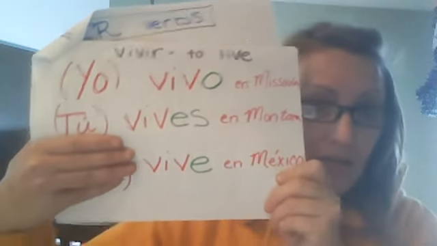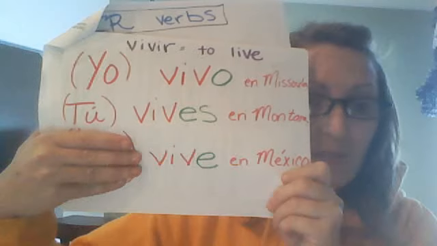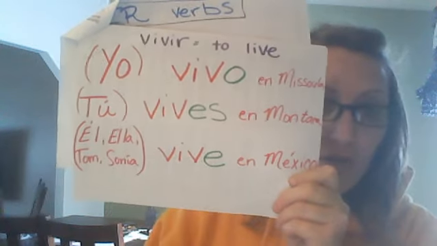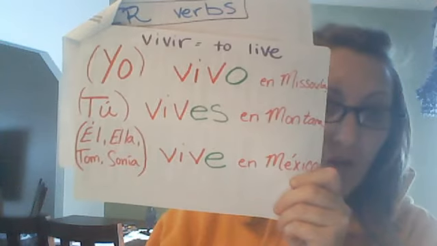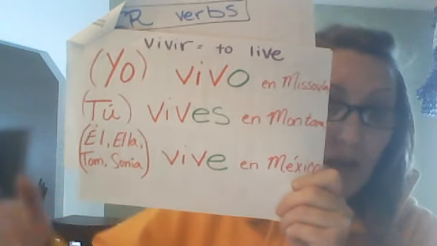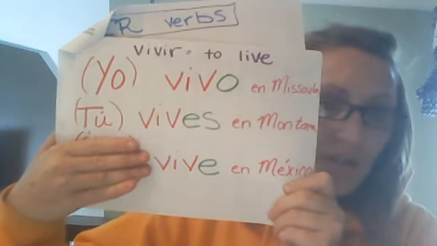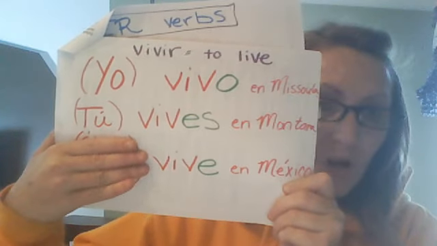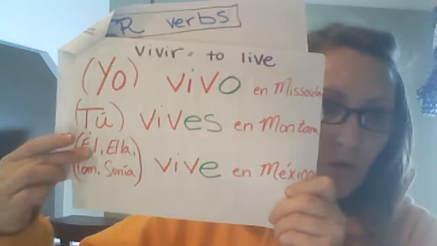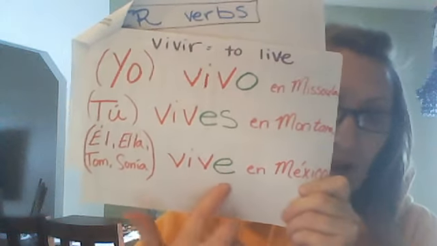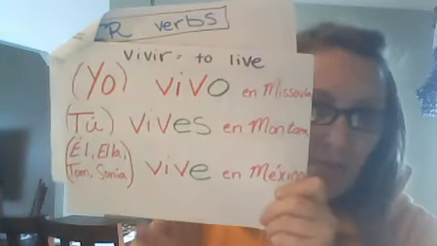quite as optional as the other ones. It's because without a little bit more information of our subject pronouns, we don't know for sure if it's Tom, or if it's Sonia, or if it's a girl or a boy, because they all have the same ending. So it is optional, but it's more advisable that we include the pronouns and the names so that we know exactly which third person we're talking about.